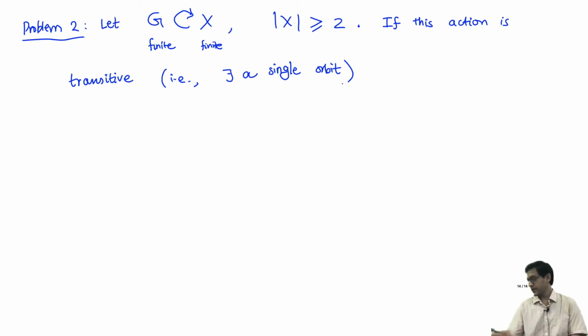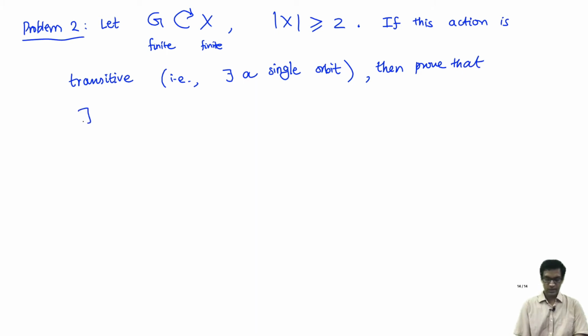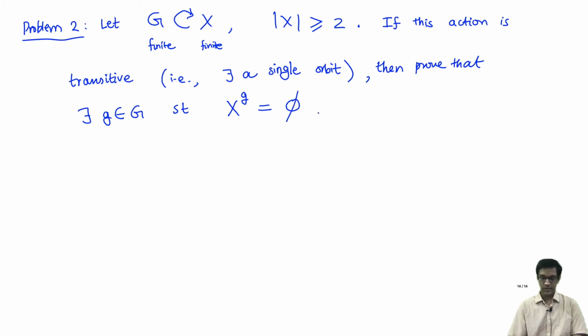You can get one from the other by acting by some group element. If the action is transitive, then prove that there exists at least one group element which has no fixed points, such that X^g is empty. Recall X^g just means the set of fixed points, which means g actually has no fixed points at all.